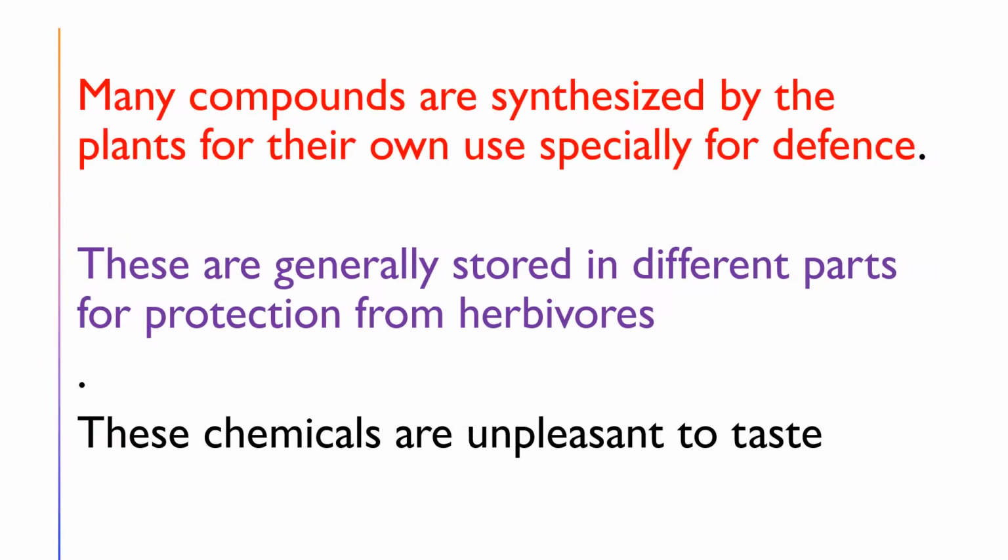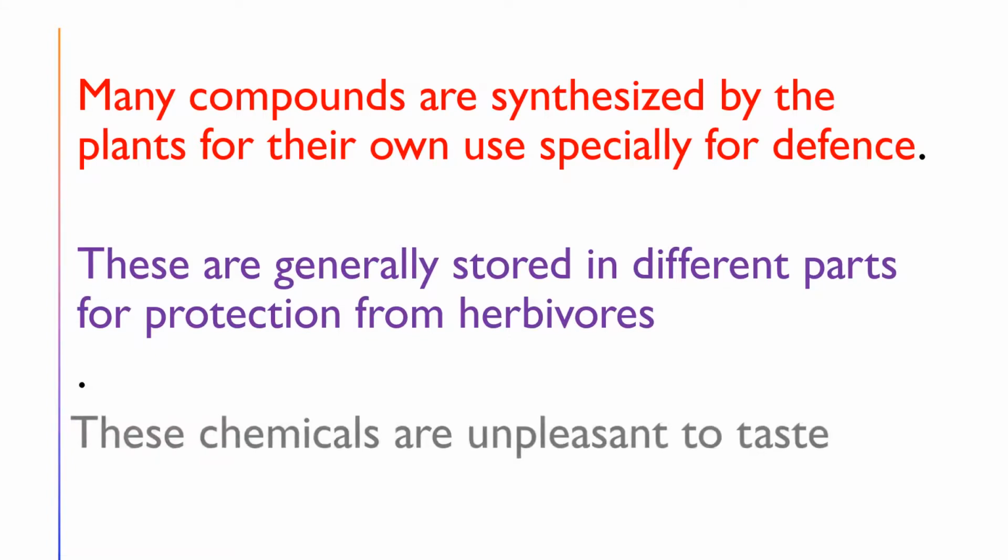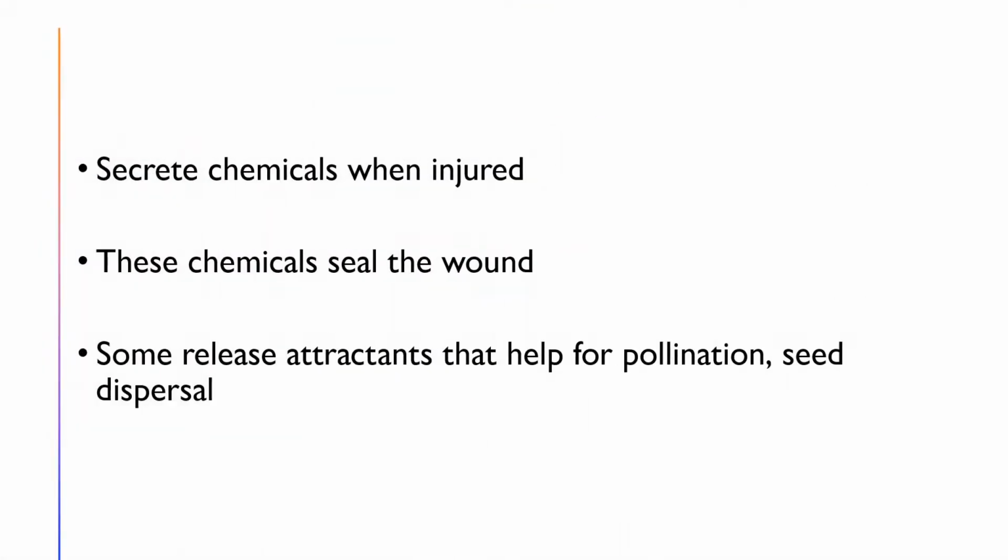Many compounds are synthesized by the plants for their own use. So how do they use these compounds? For the defense of the plant. These are generally stored in different parts. The waste materials are stored in different parts to protect from herbivores, or from grazing animals. And these waste substances, or these nitrogen compounds, are unpleasant to taste.